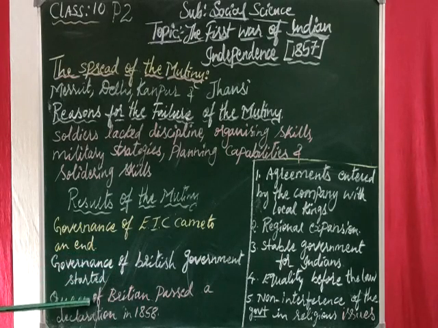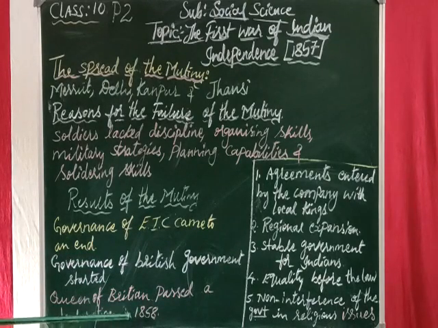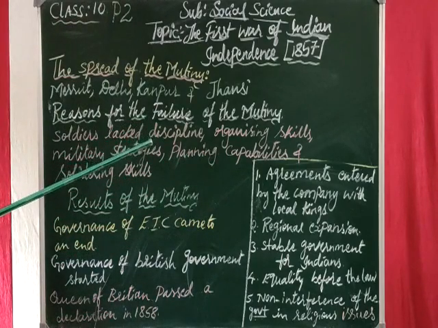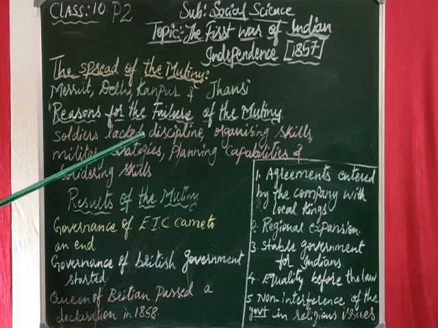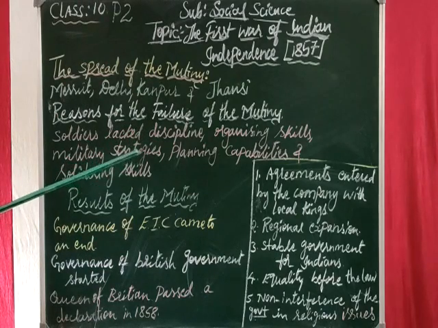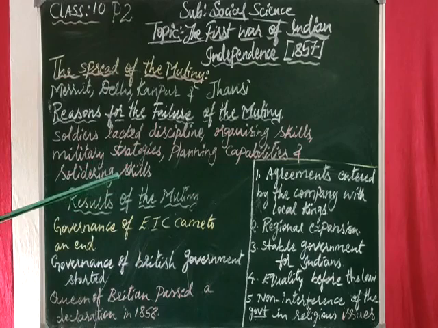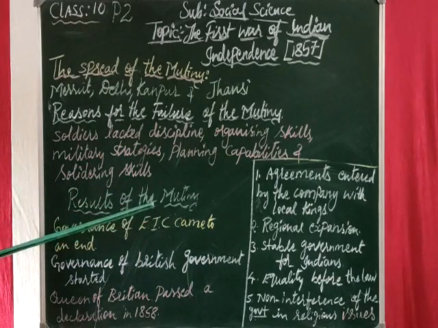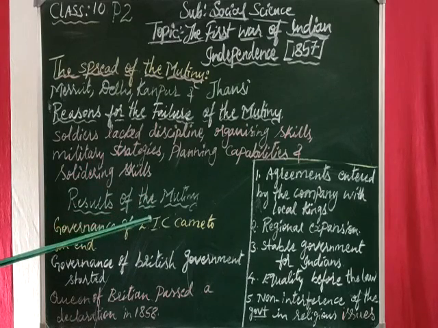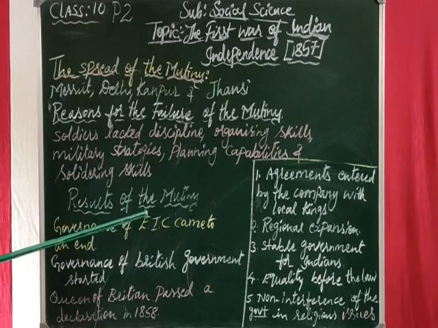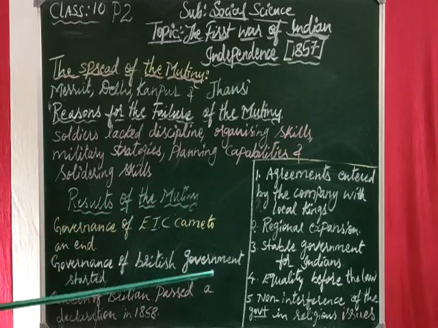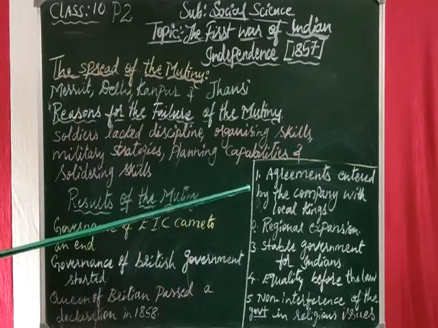Now, Queen Victoria passed a declaration in 1858. What is the declaration? It addressed all the problems they had been facing, which we studied previously, in the Indian struggle for freedom: political, economic, military, administrative. The Indian kings were thrown out, and later the Indian people were forced to use guns smeared with fat. So all of that caused dislike and loss. So she passed an agreement that they had to follow.